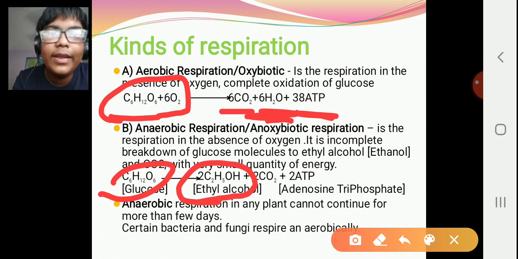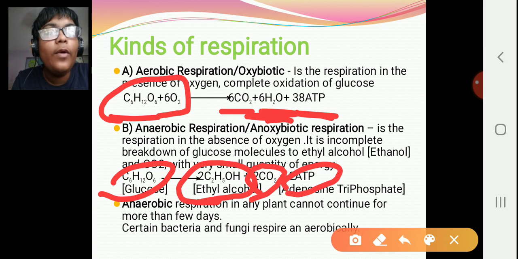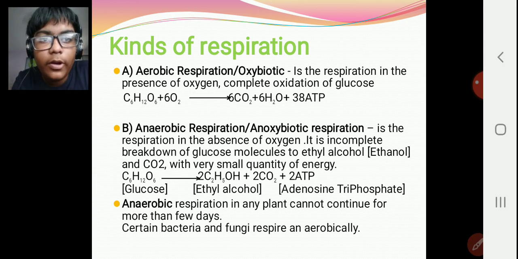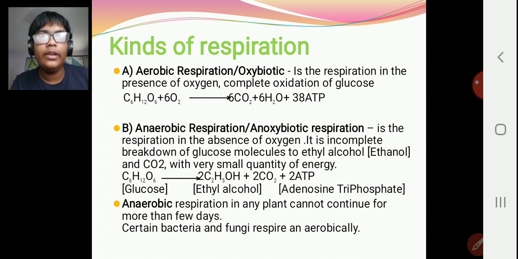Or we can call it ethanol. Then it also gives carbon dioxide, but a very small amount of energy, that is only 2 adenosine triphosphate molecules. Anaerobic respiration in a plant cannot continue for more than a few days, because oxygen has to go into a body.